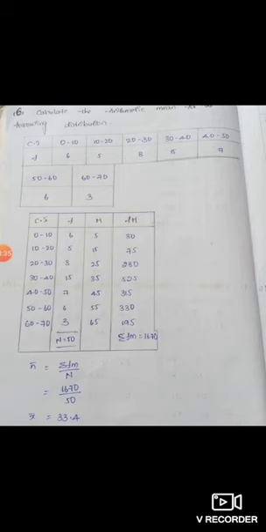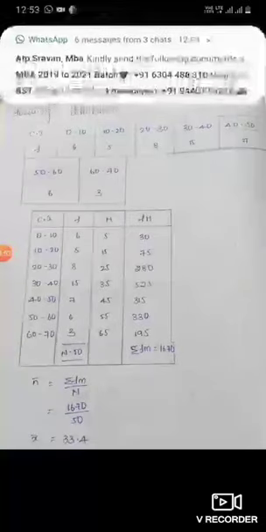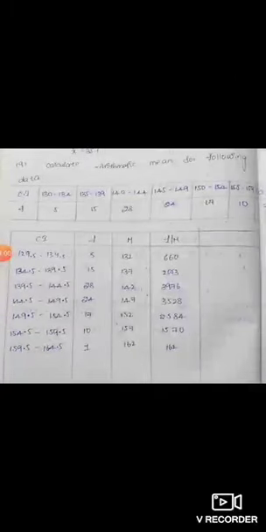And there are exclusive classes, where the upper limit of the first class may not become the lower limit of the immediate class. Those are called exclusive classes. Now when we talk about exclusive classes, we can take this as an example here. We can convert these exclusive classes into inclusive classes.